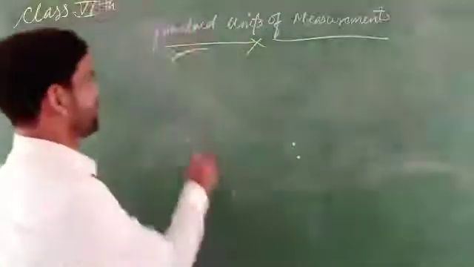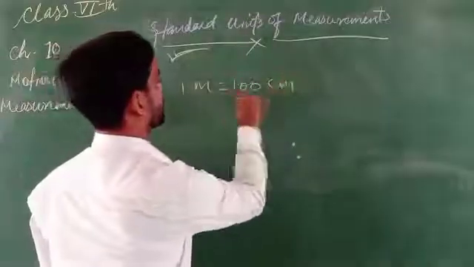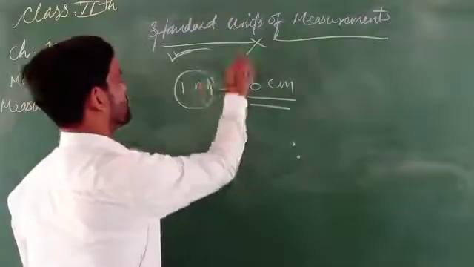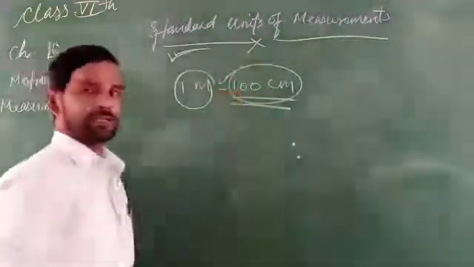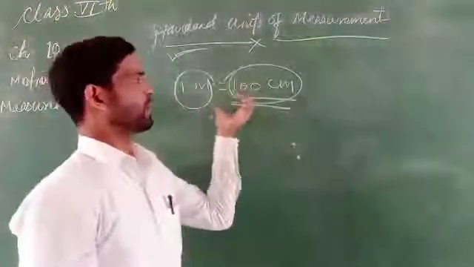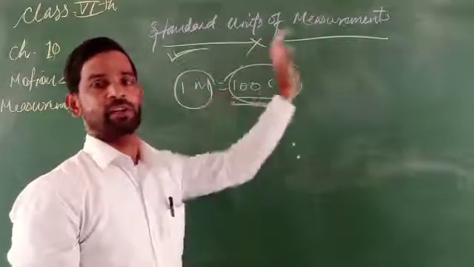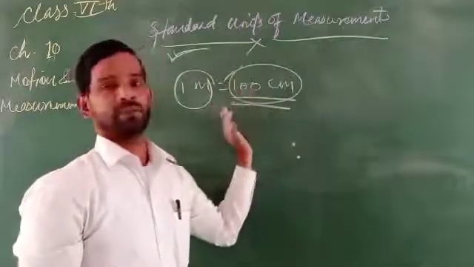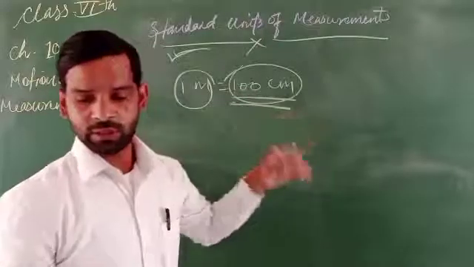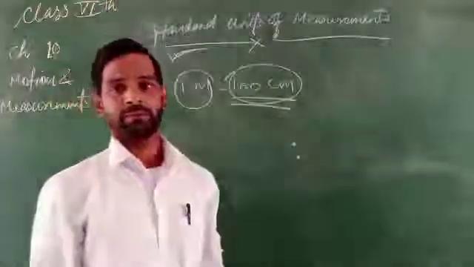Suppose 1 meter is equal to 100 centimeters. This is universal, and this is called a standard unit. Nothing changes in any country or any sector of life. So this is called a standard unit.